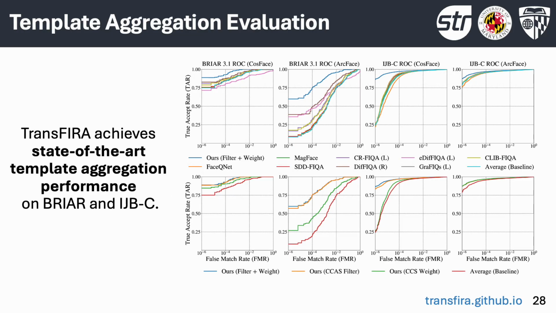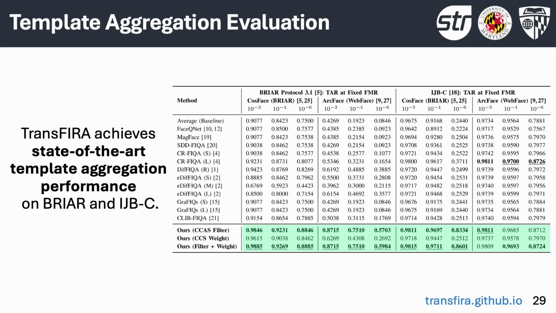As shown by these ROC curves, TransFIRA achieves state-of-the-art template aggregation performance on Breyer Protocols 3.1 and IJBC. When used separately, principled filtering and recognizability-aware weighting each outperform all previous FIQA methods on Breyer Protocols 3.1 by a wide margin. Combining them into our full TransFIRA template aggregation strategy provides an even larger boost. We also claim the highest results with the STR-JHU CoastFace encoder on IJBC.